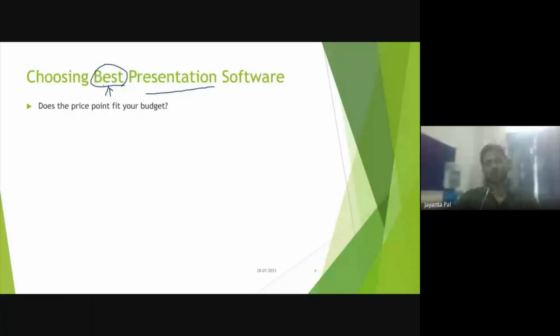So as it is with some budget, does the price point fit your budget? That is one of the important points to choose. Is it easy to use? If it is not easy to use, then obviously why should I use that? I don't have much time to read the manuals and documentation and go through the online tutorial to use a particular software. I'll try for another viable alternative.